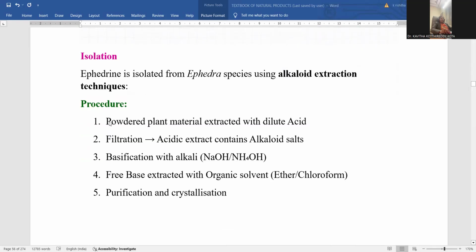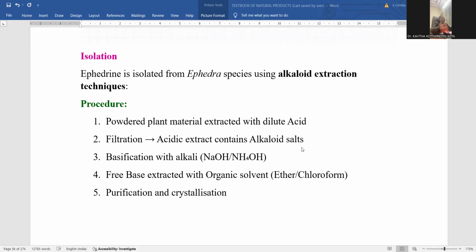What procedure are you going to apply? Powdered plant material is to be taken. So first of all, Ephedra sinica is to be taken, and that should be properly dried and powdered. That powdered plant material is to be taken and added with dilute acid. Obviously, ephedrine is a basic compound with a nitrogen atom, so dilute acid is suitable in order to neutralize. Later on, the salt will be filtered. The acidic extract contains the alkaloid salt, right? So filtration gives rise to a filtrate.